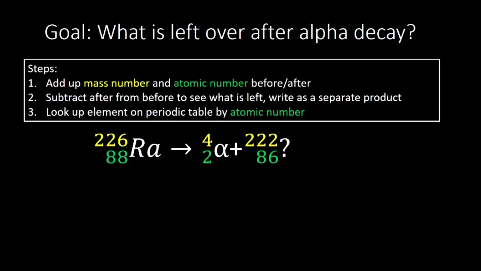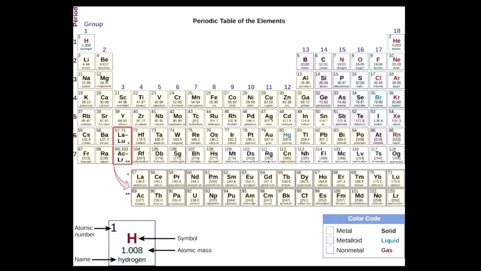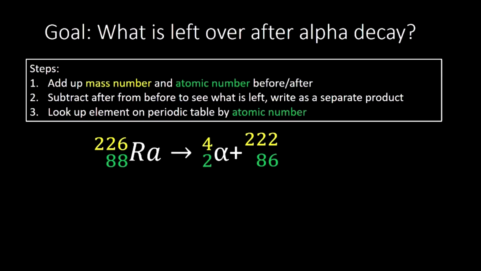So what's element number 86? Here's our periodic table. And remember, the number in the top right is our atomic number. It tells us how many things we have in the nucleus that are protons. Element 86 is Rn, radon. And so now I'm going to go back to my problem, and I'm going to write Rn as my isotope. So that means I'm left with radon. Awesome. So now we've predicted our first nuclear reaction products.